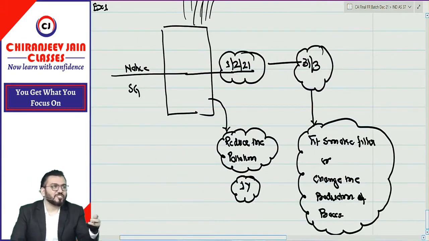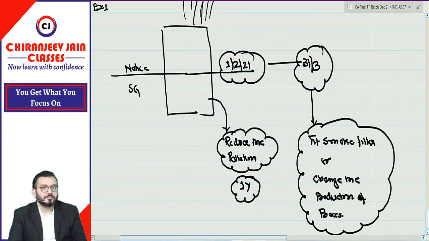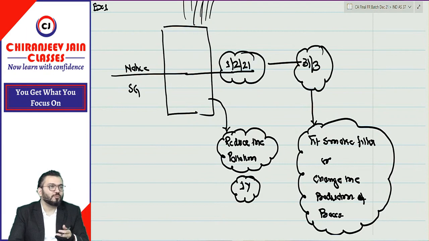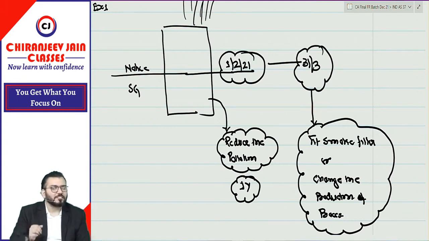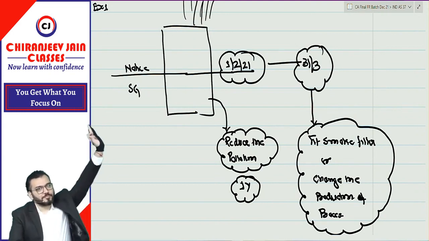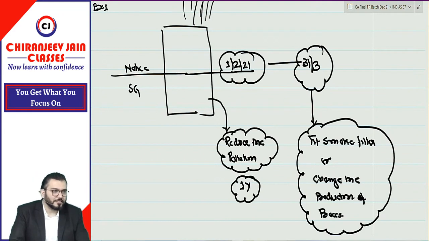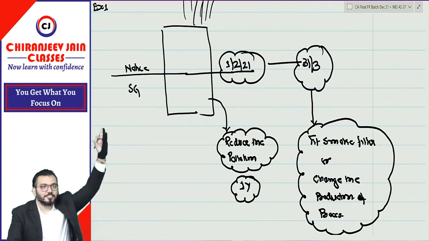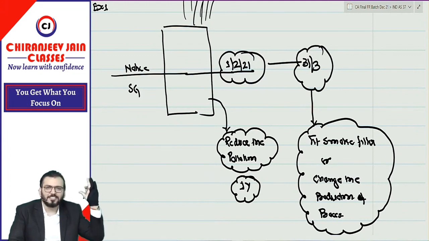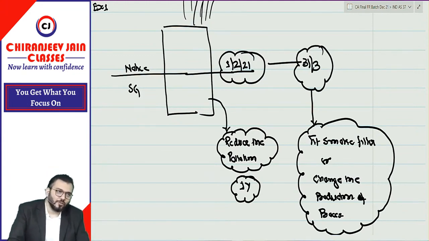How many are saying yes, we should create provision? How many are saying no, we should not do anything? Balance, yes or no, both? Look, when you say yes or no, then doubt will arise. So if I am asking one question, if you are confident, raise your hand like this. If you are doubtful, like this. If you don't know, like this. If you are confident, then like this. Doubtful, like this. And don't know, like this.